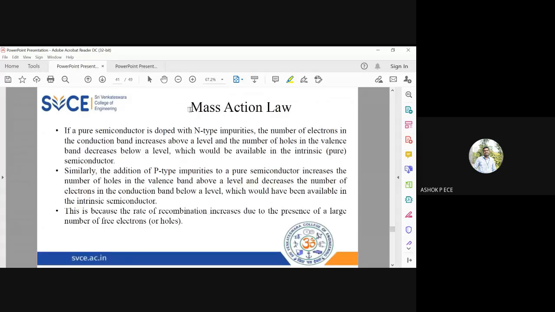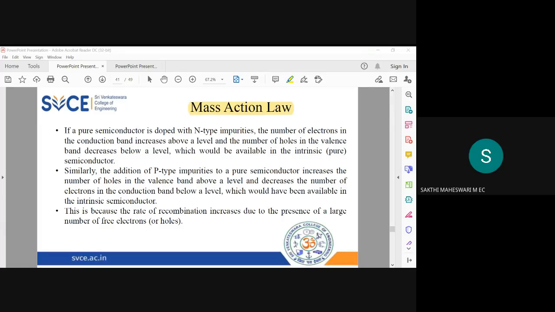So the next topic is the mass action law. Very important. You know the law of conservation of energy. Can somebody state what is the law of conservation of energy? The law of conservation of energy has a close relationship with the mass action law. Can somebody say what is the law of conservation of energy?